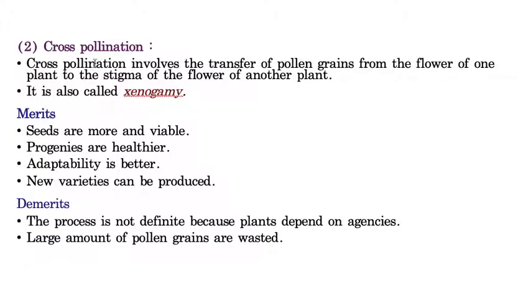And of course, however beneficial cross pollination is, there are a few demerits also. Let us take the demerits. Because cross pollination depends upon several agents, there is no surety for fertilization. As an example, I'll tell you very easily. One honeybee wants to collect honey from a flower. Let us take a rose flower, from which it wants to take the honey.